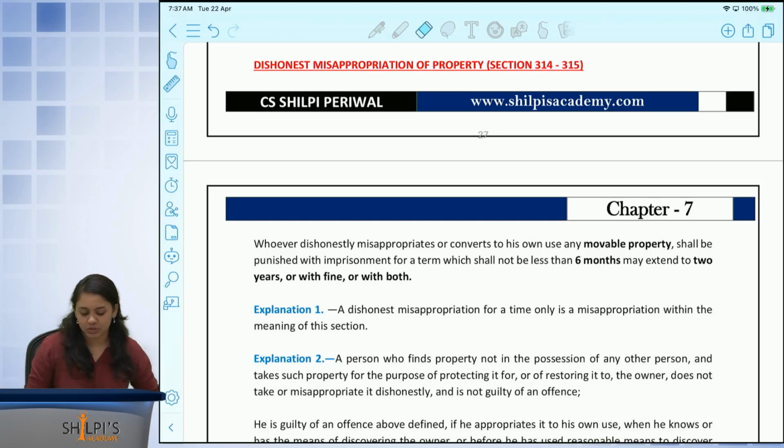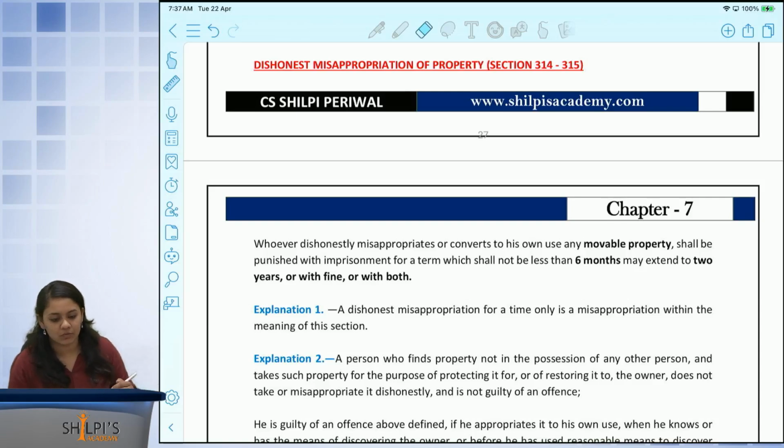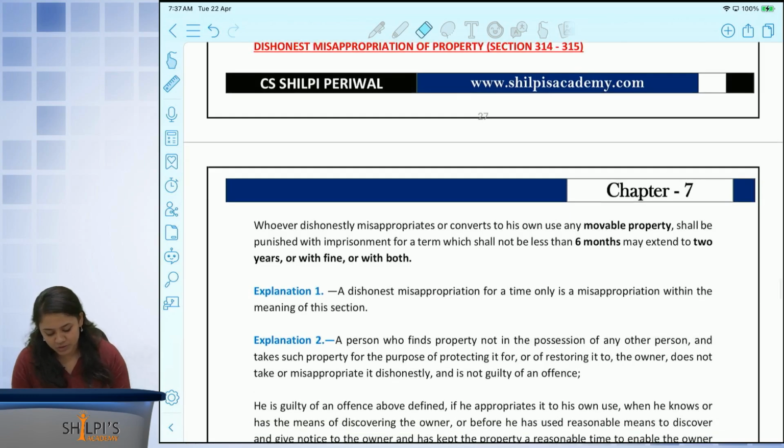Dishonest misappropriation of property under sections 314 to 315. Whoever dishonestly misappropriates or converts to his own use any movable property shall be punished with imprisonment for a term not less than 6 months or which may extend to 2 years, or fine, or with both.